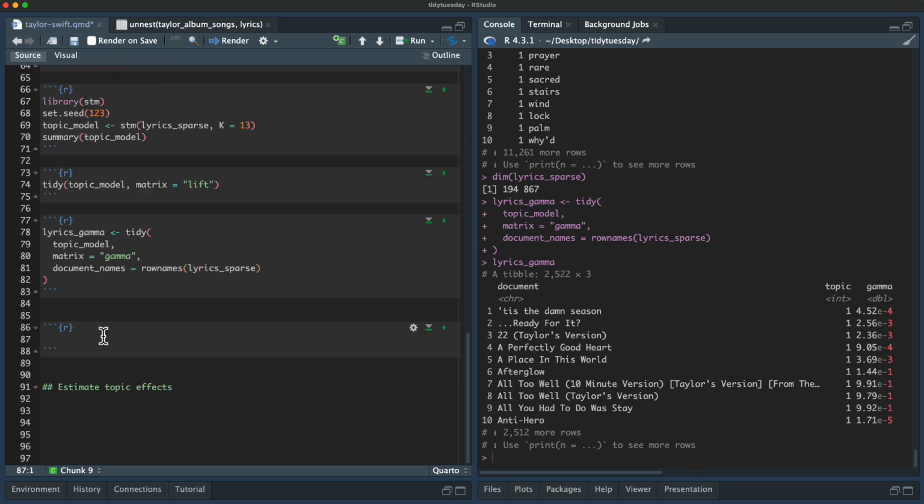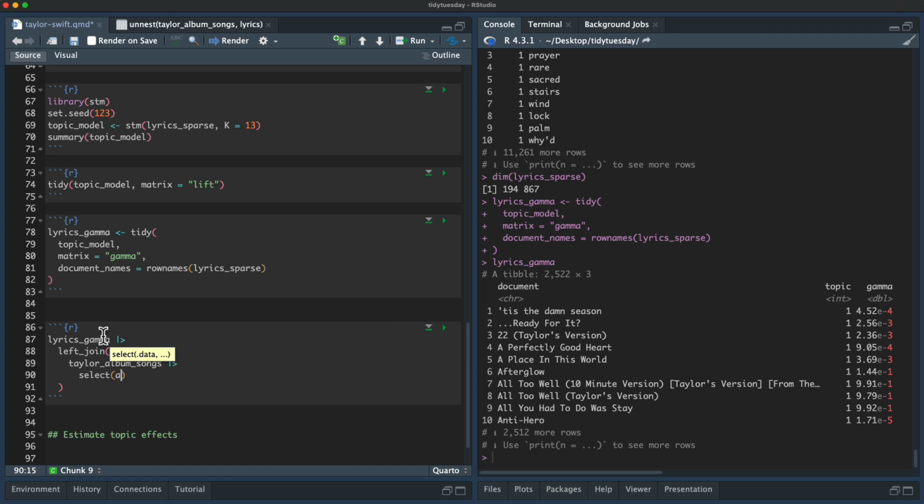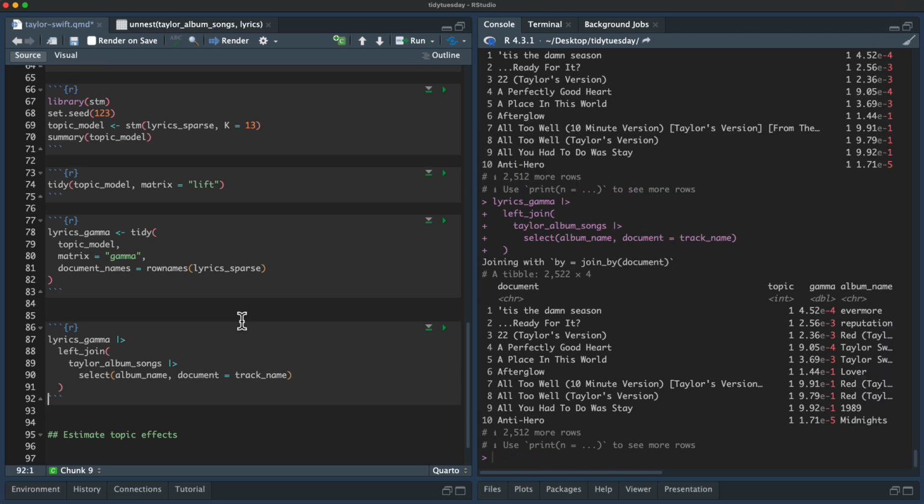So we will have this, and then let's left join it with that original data set. We only need album name and track name. It's called document here. So let's say document equals track name, like that. Great. So now we have document topic probability album name.